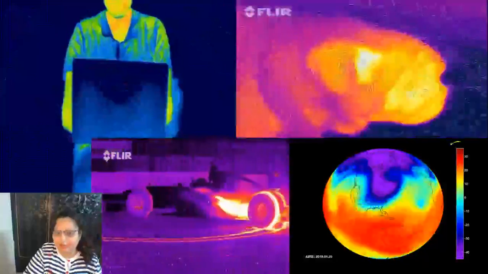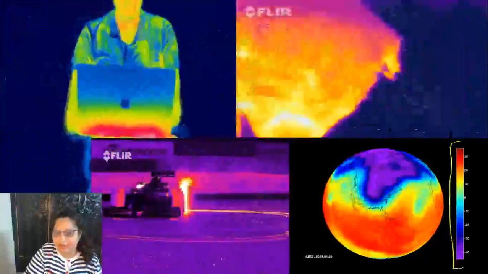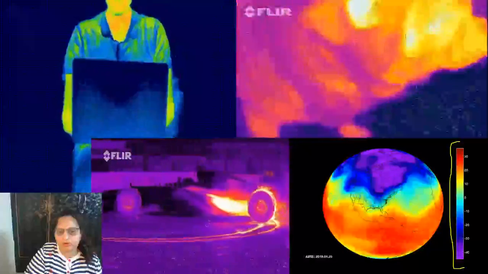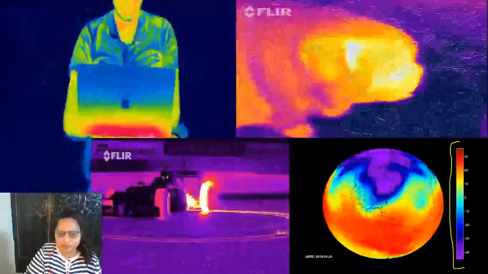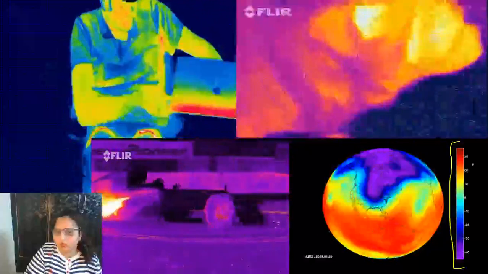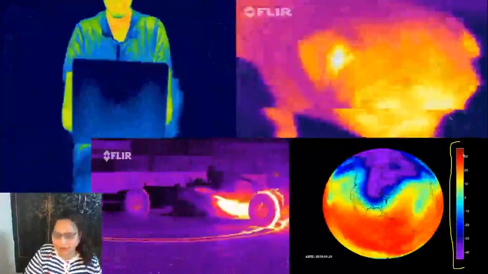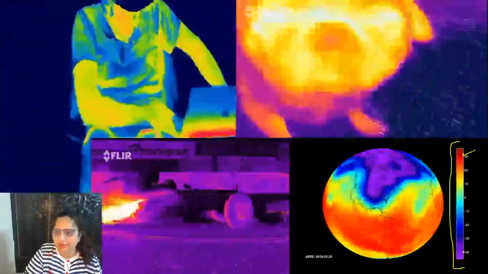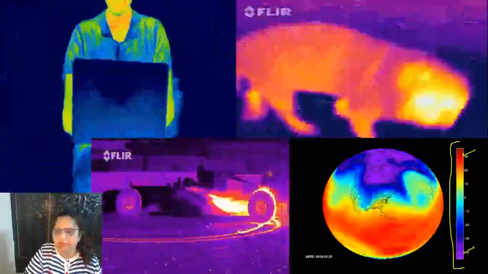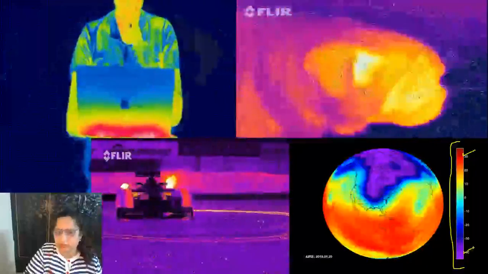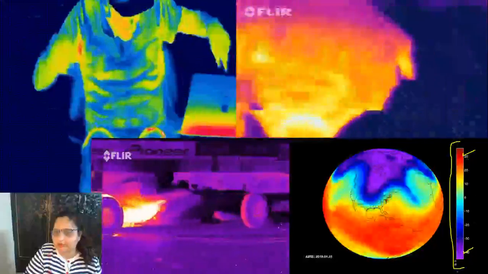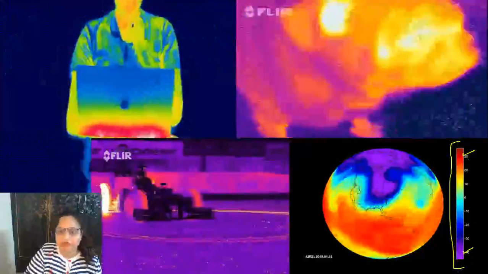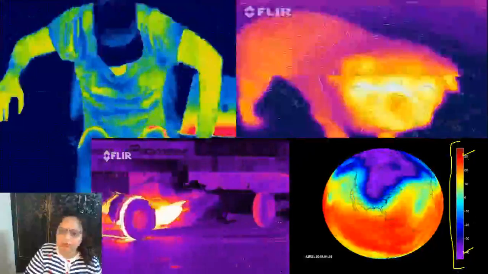Here you can see that there are seven colors in this bar, meaning the rainbow shows the seven colors. All these colors have different temperatures. Red has the maximum temperature and violet has the minimum temperature. So this is related to heat only. Our today's topic is related to infrared waves.